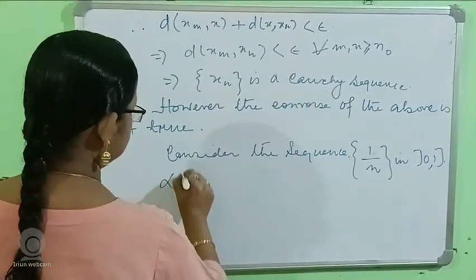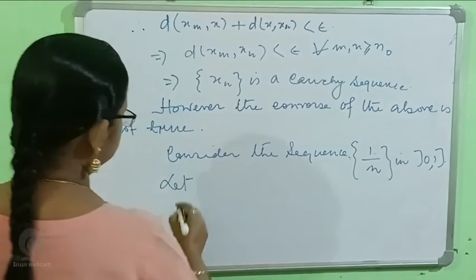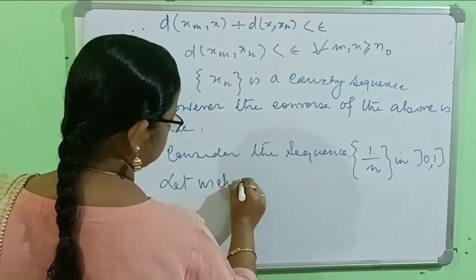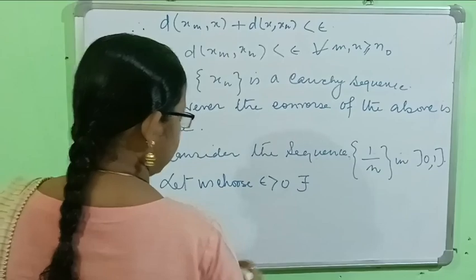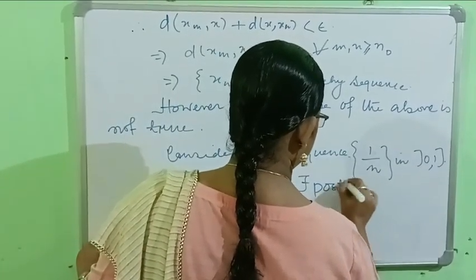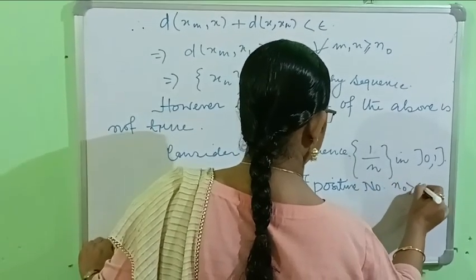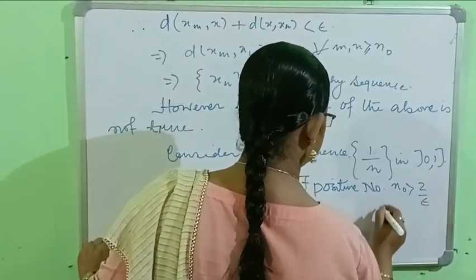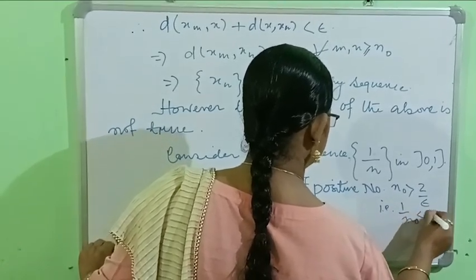We are going to show that this sequence is a Cauchy sequence. First, let us choose epsilon greater than 0. There exists a positive integer n_0 greater than 2 by epsilon, that is, 1 by n_0 is less than epsilon by 2.